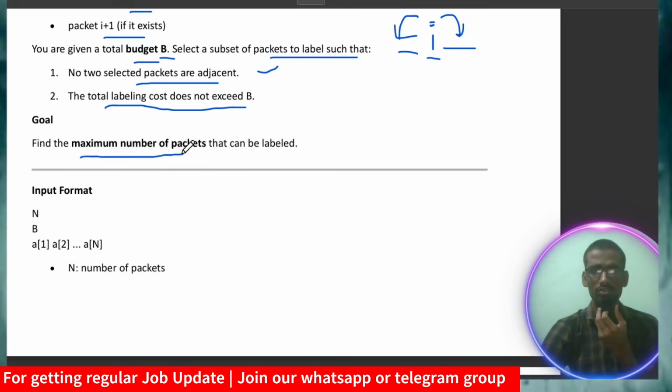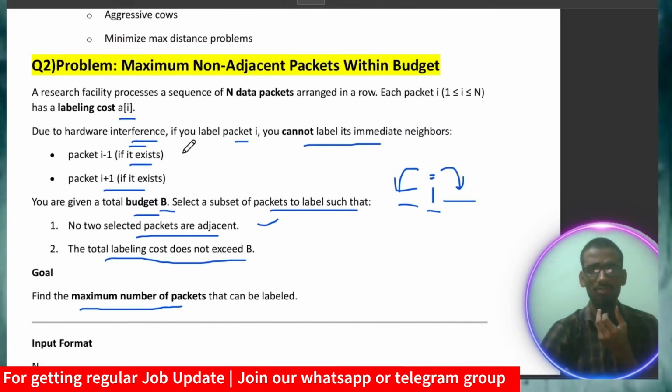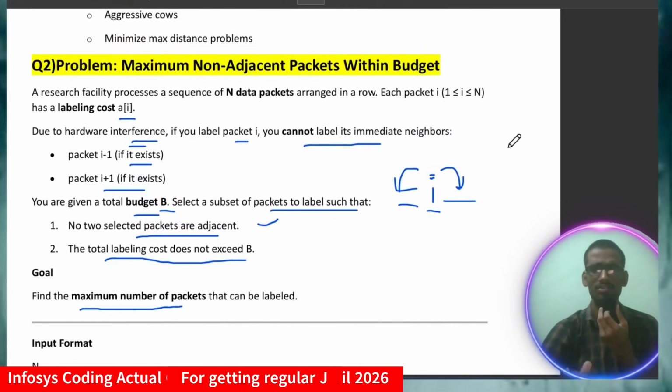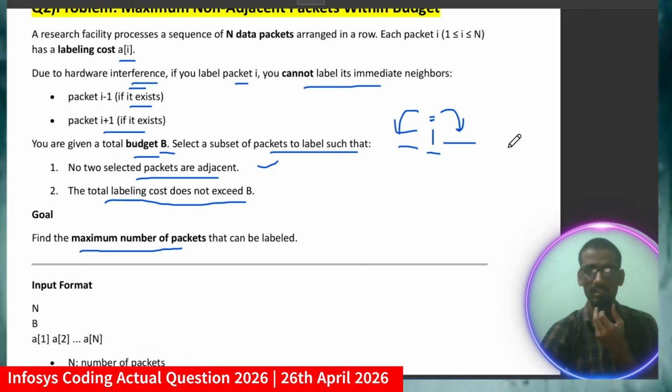I suggest pause the video and try to solve by yourself. If you get some logic, comment here, so that you will get an idea. My friends, just watching the video is not going to work. You have to practice coding questions, then only you will crack, because they are providing 21 LPA or 18 or 16 LPA, so the question level will be hard compared to TCS. Those who are following our TCS coding playlist can now correlate that the question level is hard.